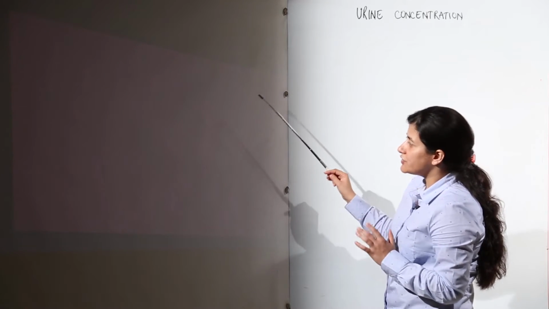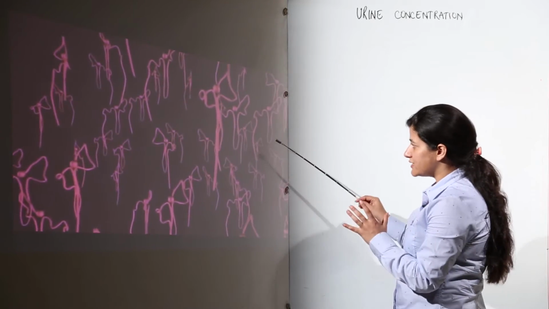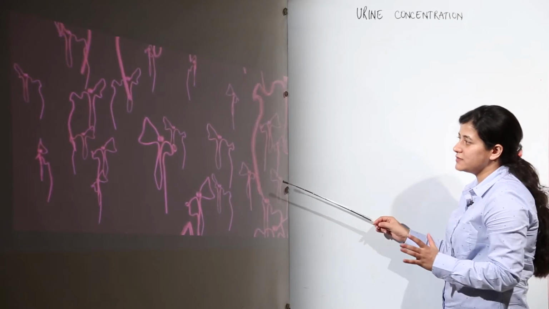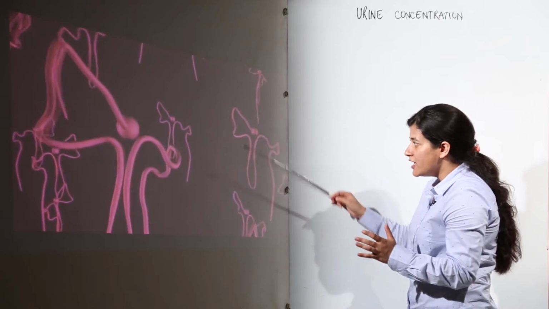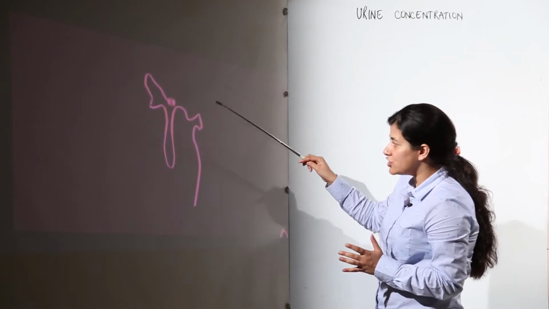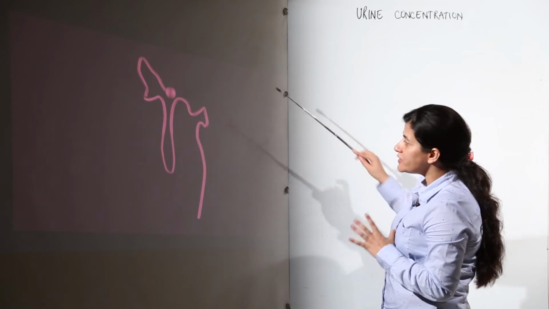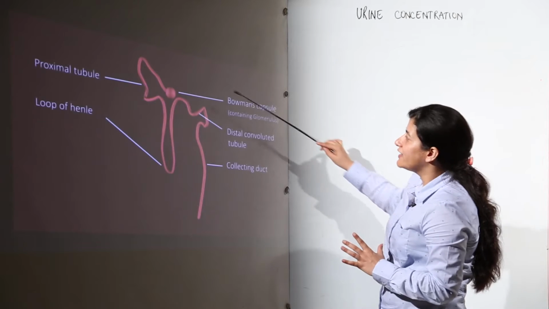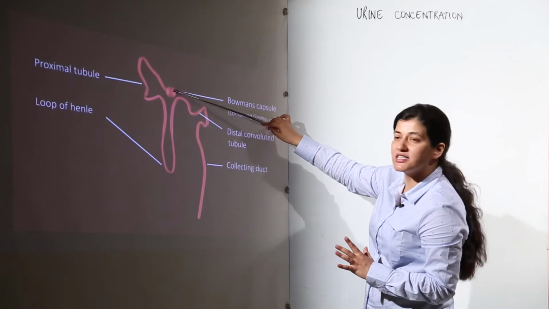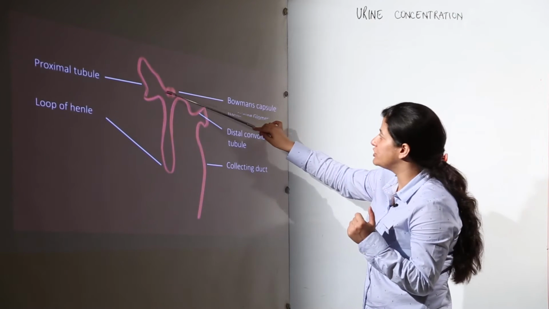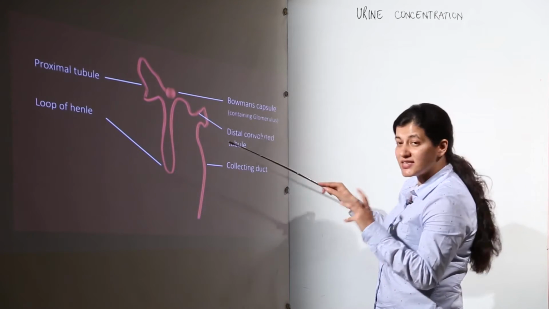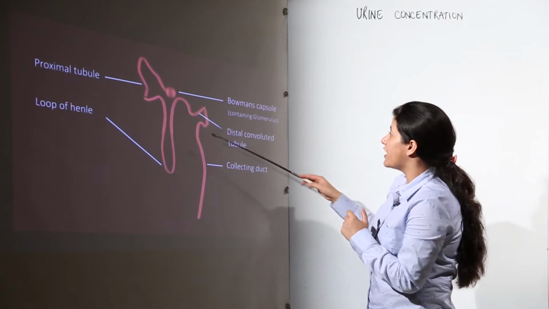We are entering the renal cortex, and what you find there is millions and millions of nephrons. Let us consider one nephron individually. There is a filtration unit known as Bowman's capsule, the cup-shaped capsule with a tuft of capillaries inside it.